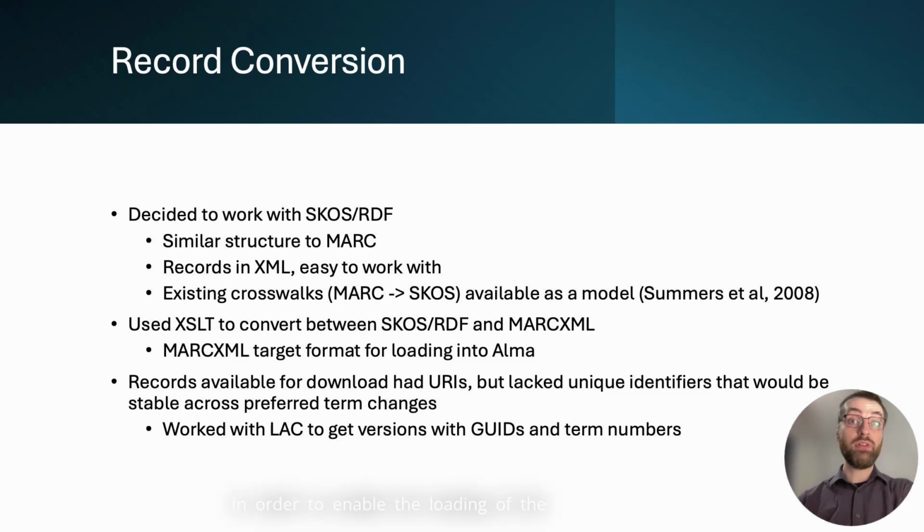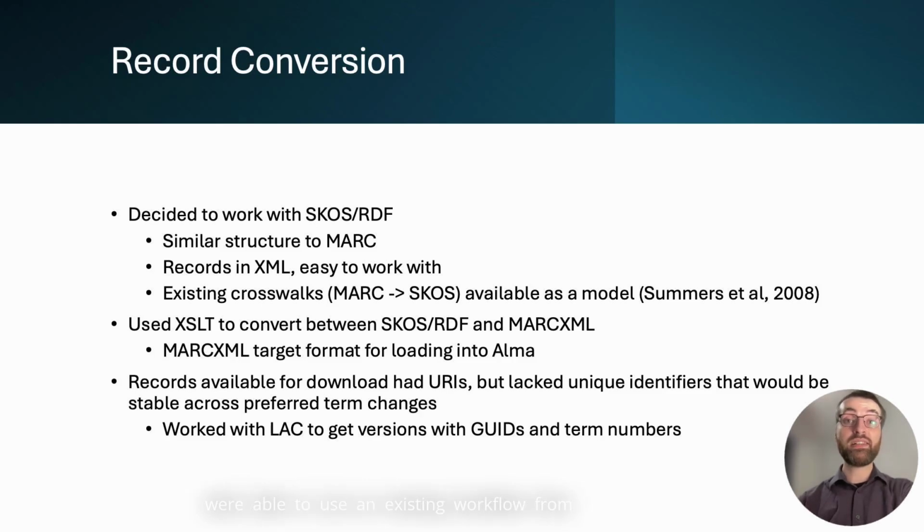In order to enable the loading of the authorities in Alma, we decided to work with the records in SKOS RDF with the goal of converting them to MARC XML. The SKOS RDF records have a similar structure to MARC and are already encoded in XML, which is relatively easy to work with.